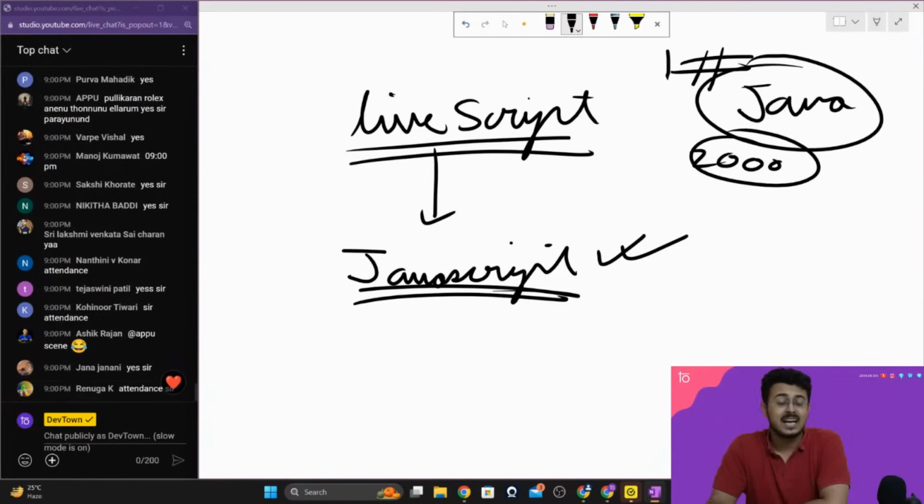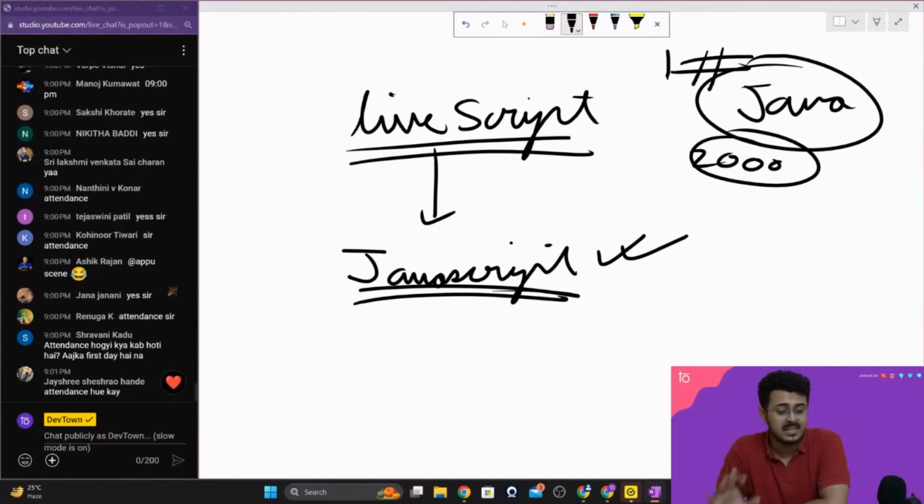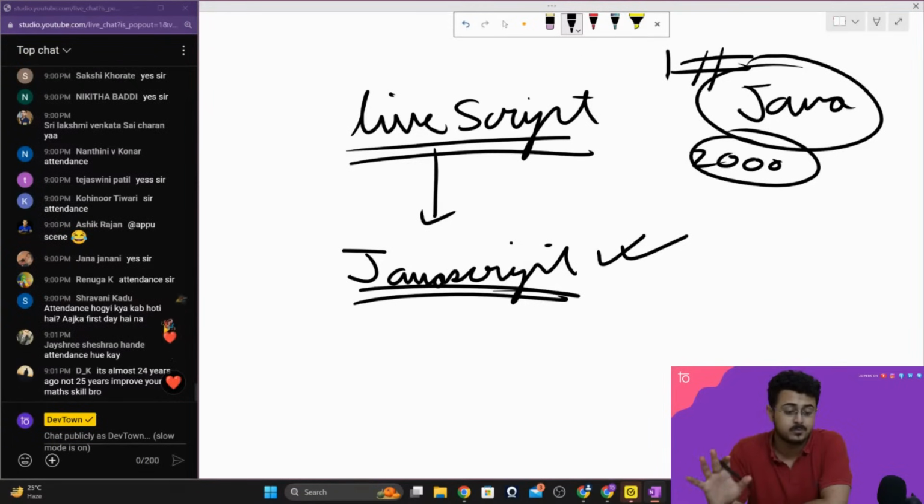And this actually worked. Right now, the number one programming language in the entire world in 2023 and 2024 is JavaScript, guys. Along with that, the number two programming language is Python. Java has fallen down to the fifth position, guys.